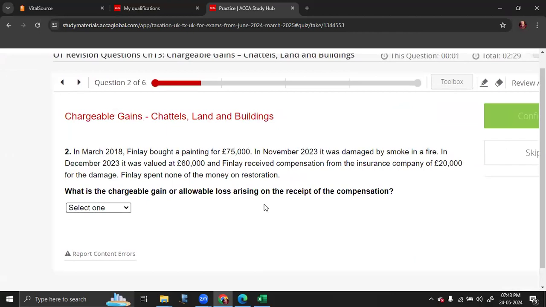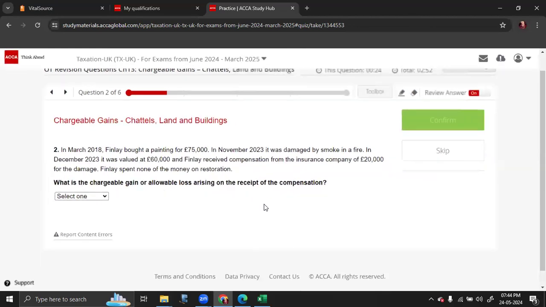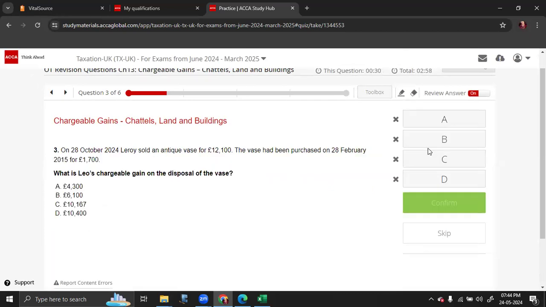Next one. What is the chargeable gain or allowable loss arising on the receipt of compensation? This is related to an area of smoke and fire, which I normally recommend students to read on their own because it is a pretty vast area. You might get one question from it maximum, and very rare. If you are getting a question, you can deal with it, but the amount of time spent on it is a little too much. So normally I skip it and I ask you to read your Kaplan textbook for that.